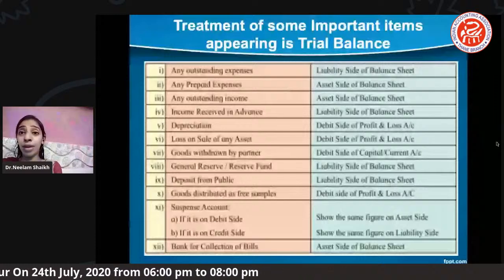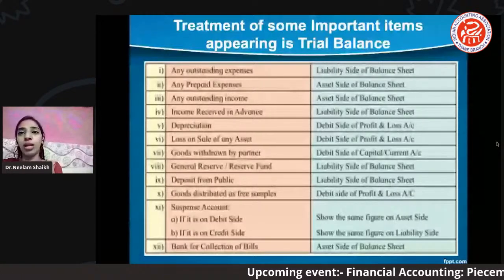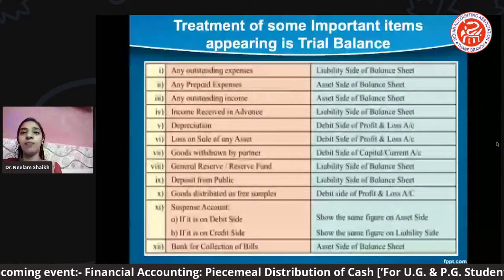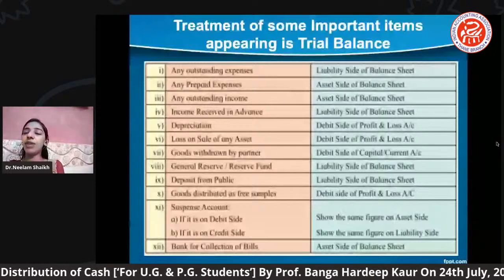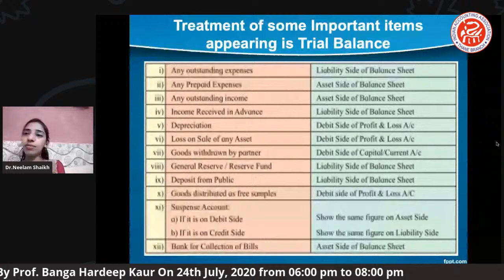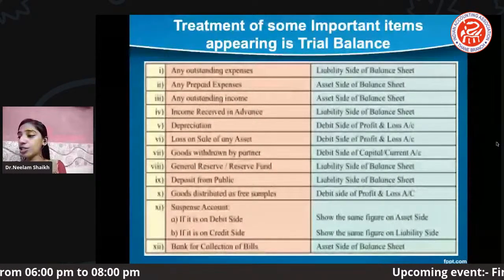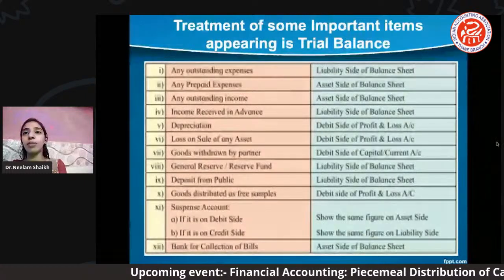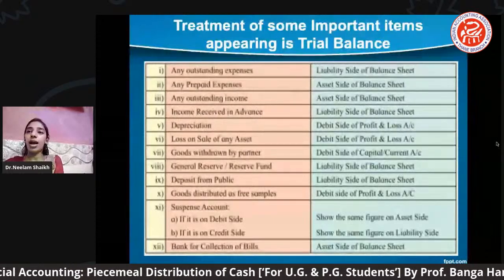Okay, but here it is given only once. So as we all know, the trial balance has only one effect. It doesn't have two effects. It has only one effect. Any prepaid expenses given, we have to post directly on the asset side of your balance sheet. Any outstanding income, asset side of the balance sheet, right? These particular adjustments we have to treat very differently. That's why I have mentioned here the treatment of some important items which will appear in the trial balance, and we have to identify them very well.